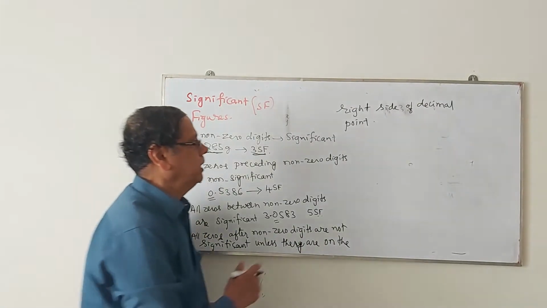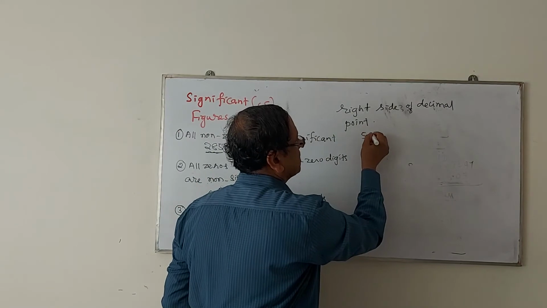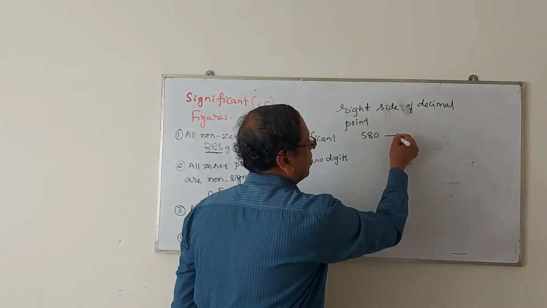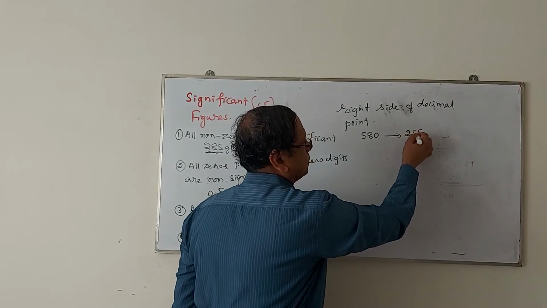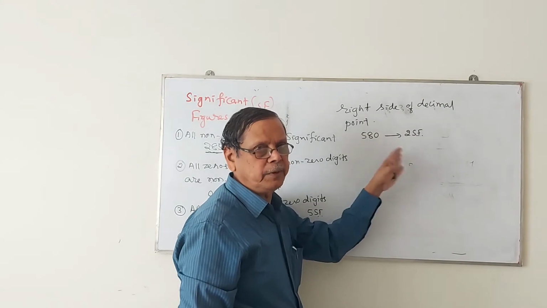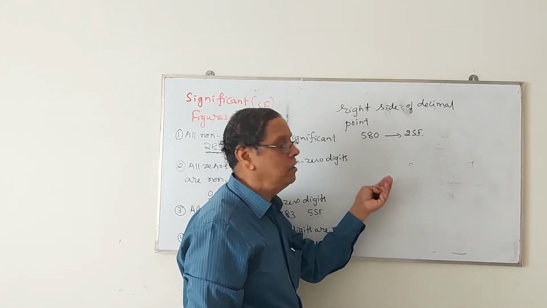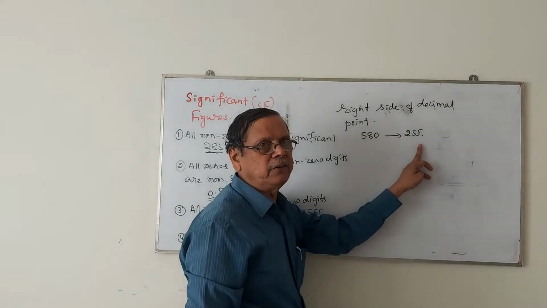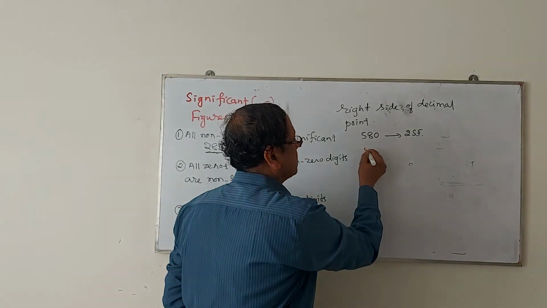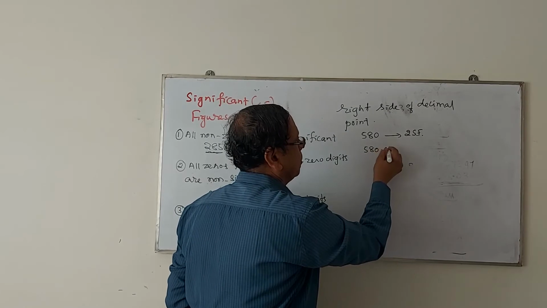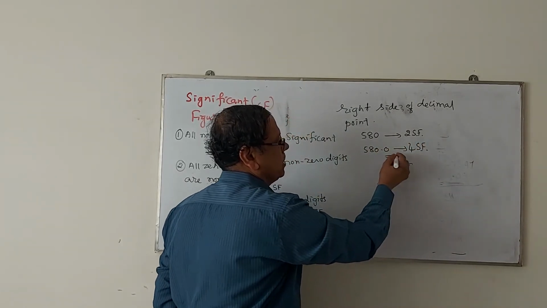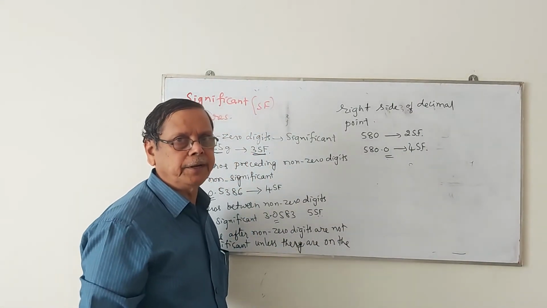I would like to give one example. If I write this as 580, this contains only two significant figures. Even though this 0 is considered to be having a place value, while deciding the significant figures, it is having only two significant figures. But if I write this as 580.0, then this possesses four significant figures, because there is a 0 after the decimal point.